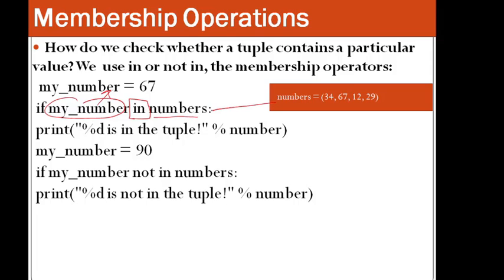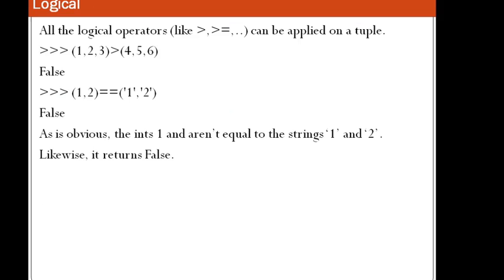From this tuple, right? So if my_number is in the tuple, it will display, otherwise not. So for my_number 90, not in is another membership operator.